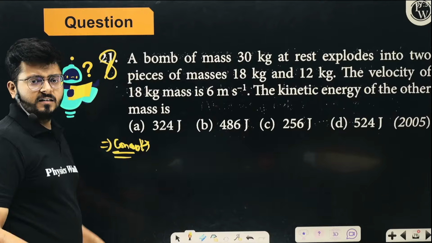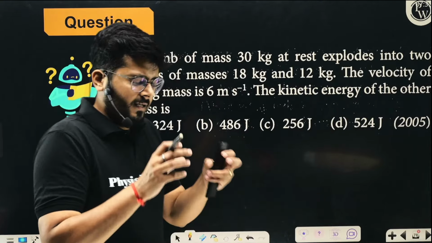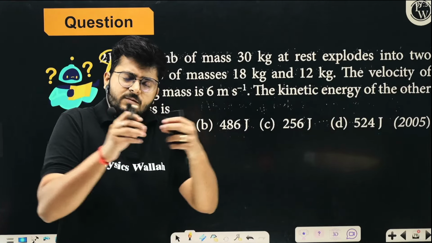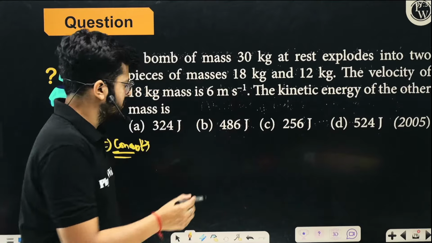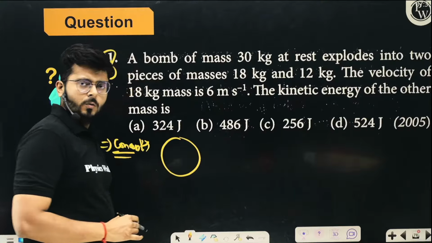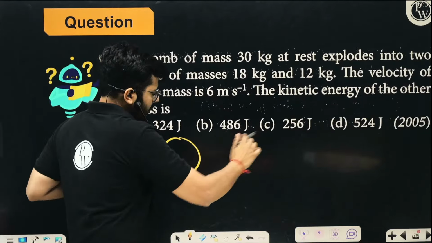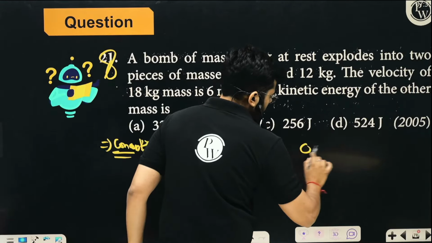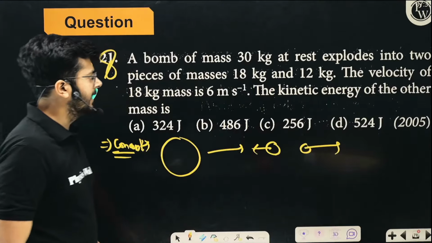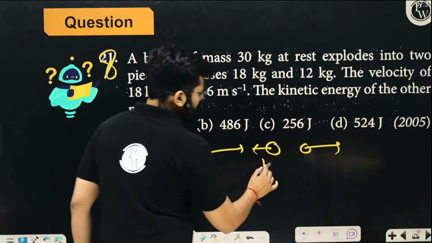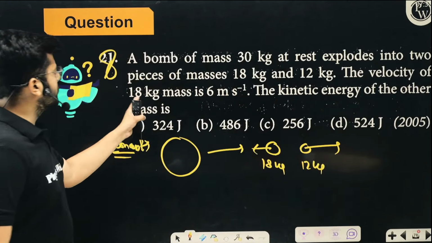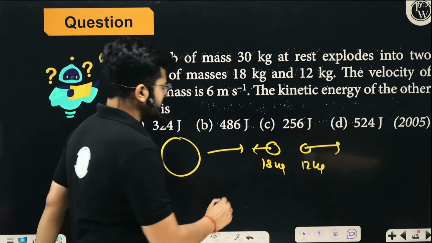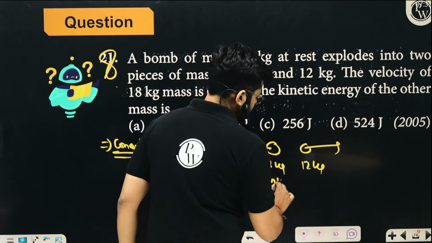here we are applying the conservation of momentum. The mass is exploding into two halves. Before explosion, there was no momentum in the system. Once the explosion happens, it breaks into two parts that move apart like this. One has a mass of 18 kg, the other has a mass of 12 kg. The velocity of the 18 kg mass is 6 meter per second.